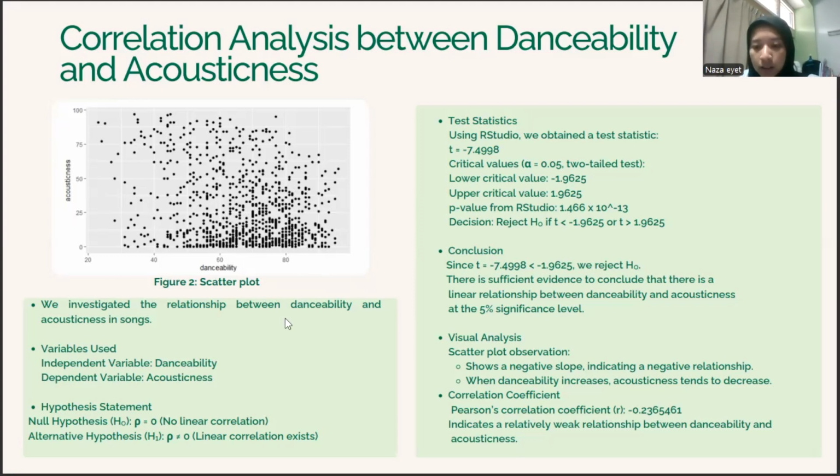And here we got the Pearson correlation coefficient of negative 0.2365461. It shows there is a relatively weak relationship between danceability and acousticness.